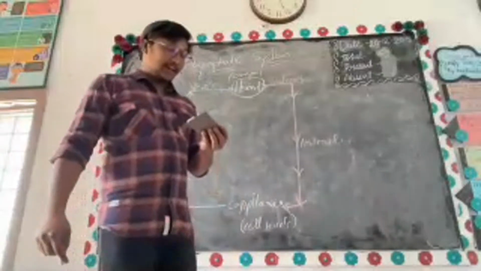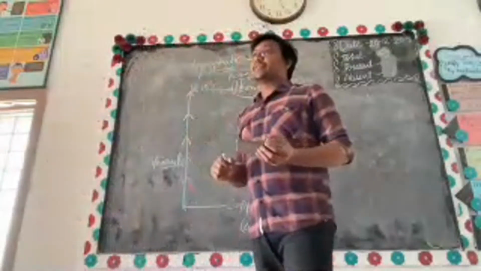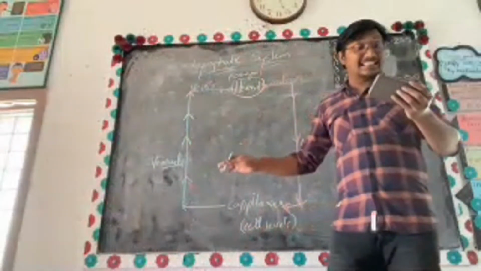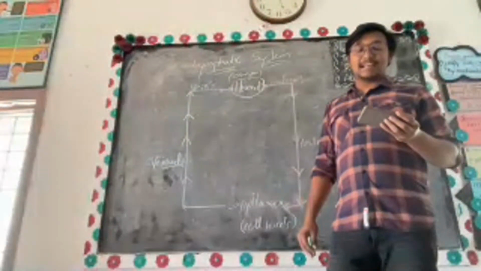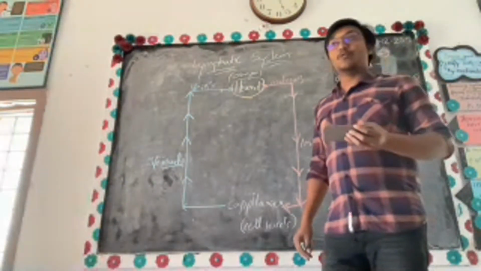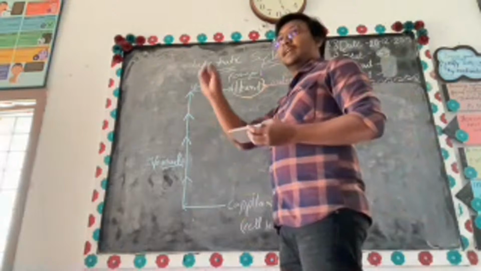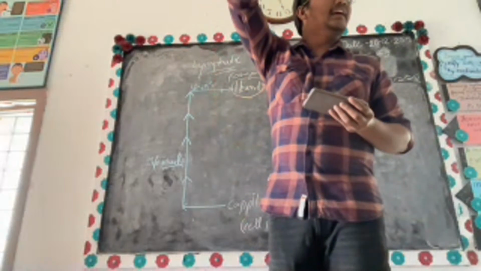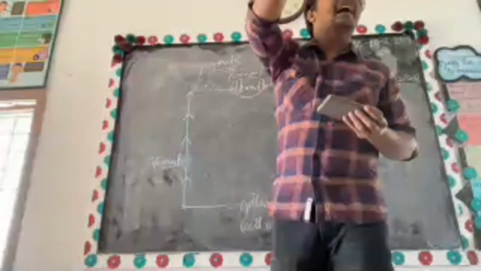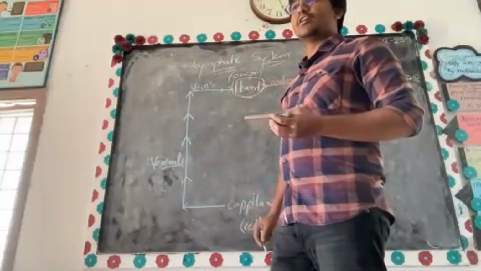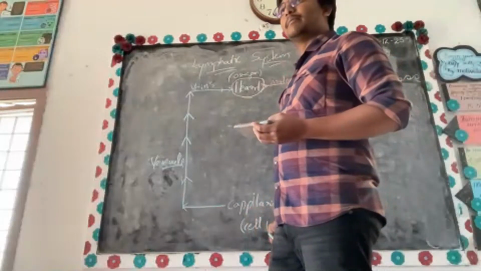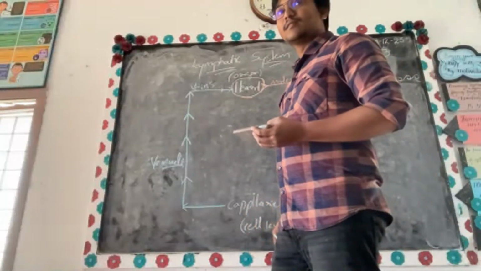Now, exactly between these capillaries, we have one more capillary, indicated in green color, that is called the lymphatic capillary. What is it? Lymphatic capillaries.